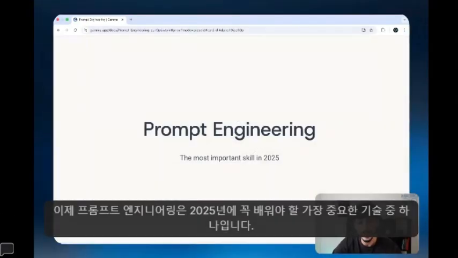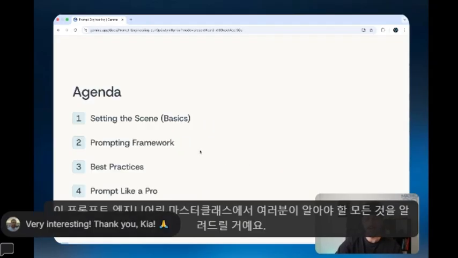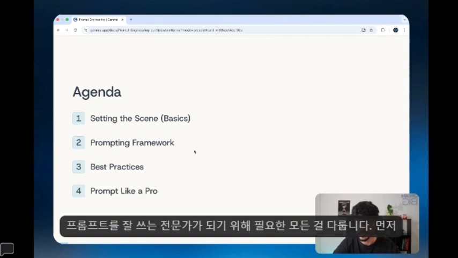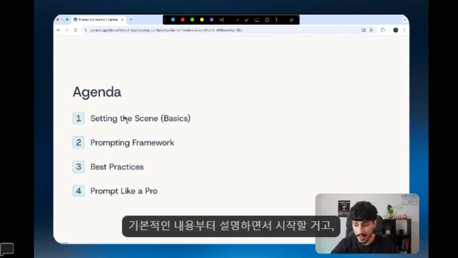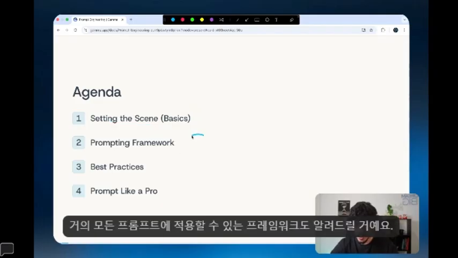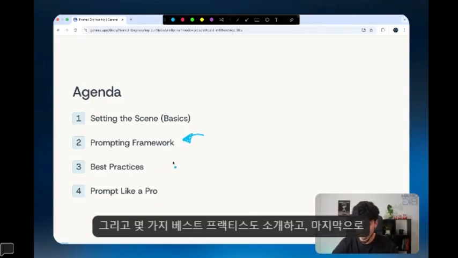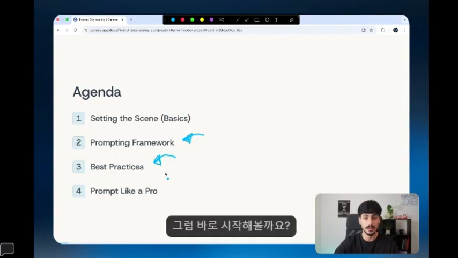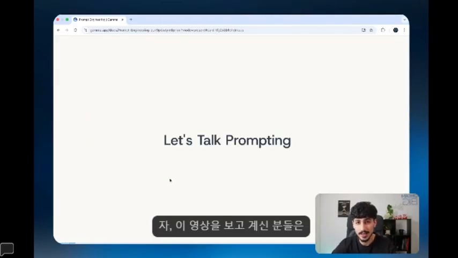Now, prompt engineering is perhaps the most important skill that you should learn in 2025. And inside this prompt engineering masterclass, I'm going to teach you everything you need to know to become a pro at writing prompts. To do that, I'm first going to start by setting the scene by going over some basics, and then I'm going to give you a prompting framework that you can follow for writing almost every single prompt. And then I'm going to tell you some best practices. And finally, I'm going to teach you how you can become a pro if you want to take it one step further. And so with that being said, let's get right into it.